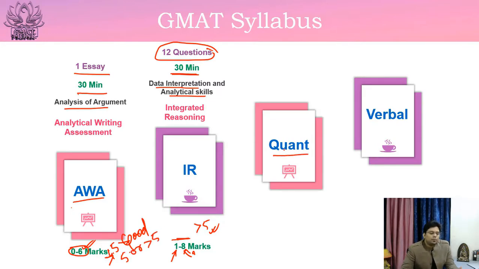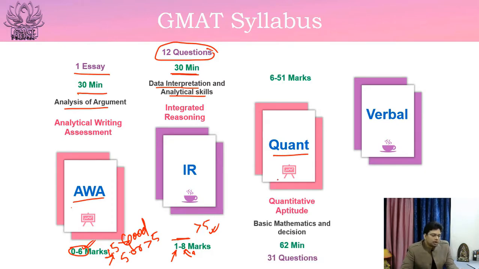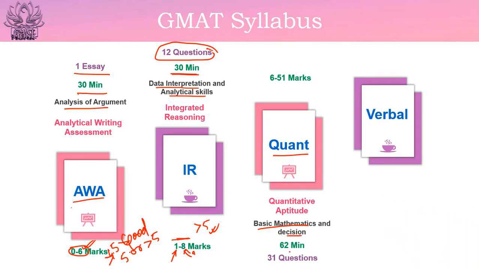Now the third topic would be quant, that is quantitative aptitude, your maths and decision skills. There would be basic mathematics. Decision making would be tested by data sufficiency, that is, whatever data are available, whether they are enough or sufficient to reach a conclusion, or you require more data to get to that conclusion. There will be a total of 31 questions and the duration would be 62 minutes. That is, per question you would be given around 2 minutes. The marking would be 6 to 51, so the minimum mark would be 6 and the maximum you can get is 51.